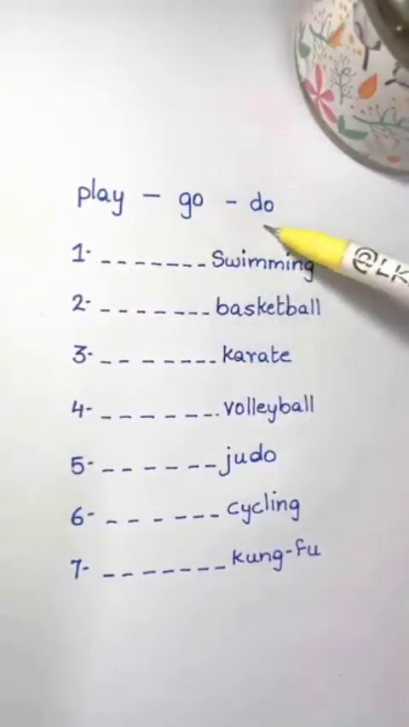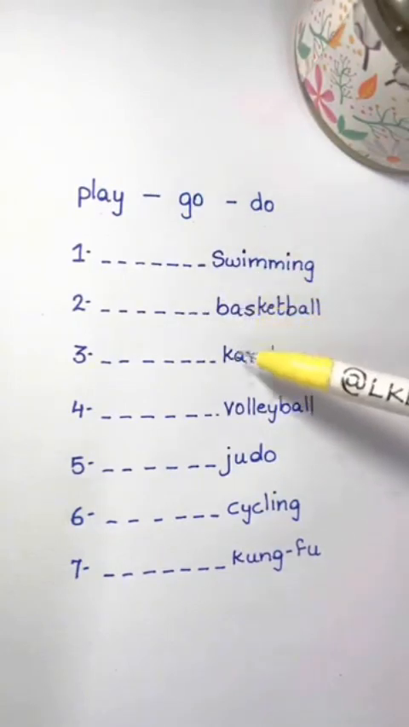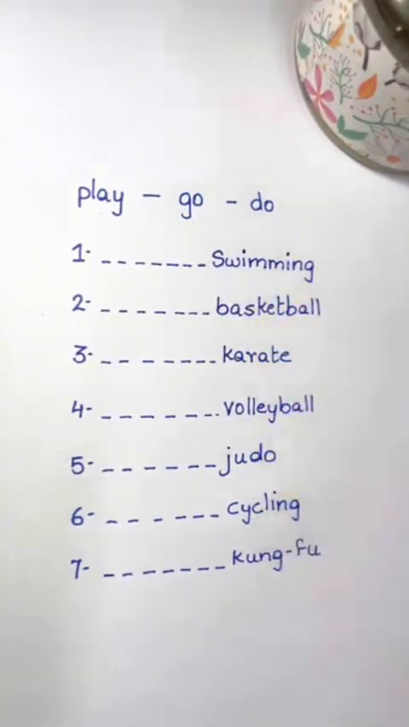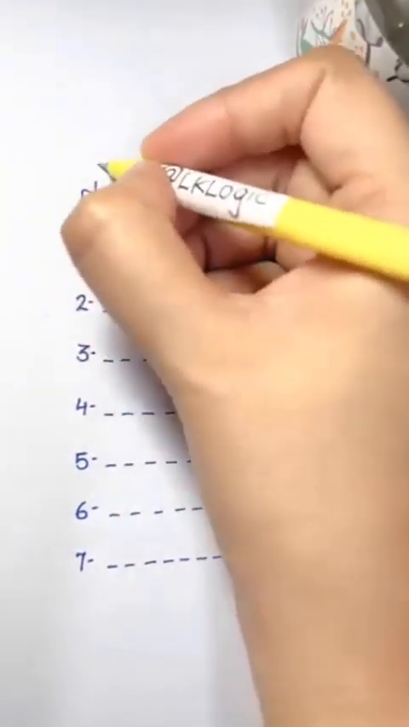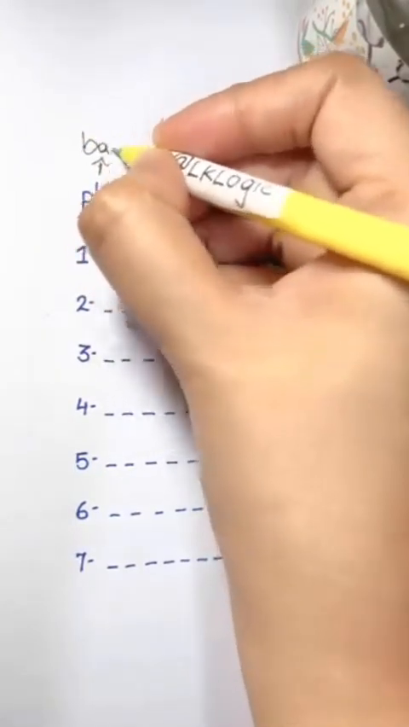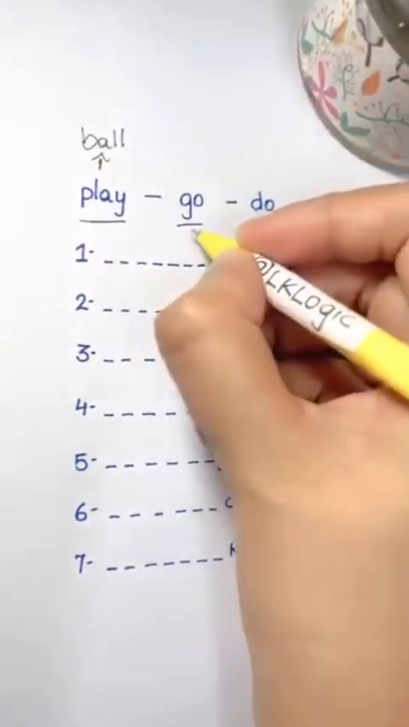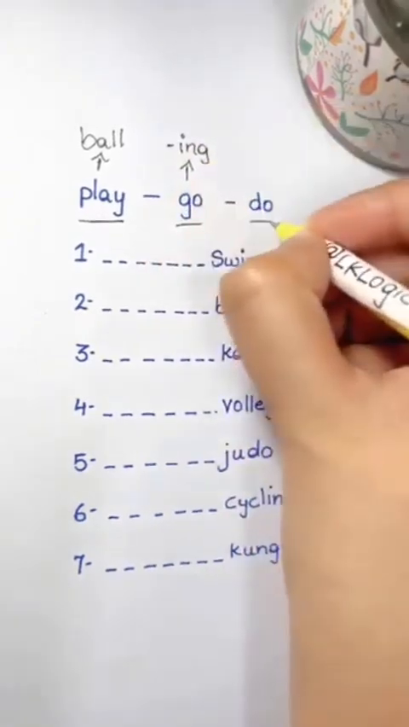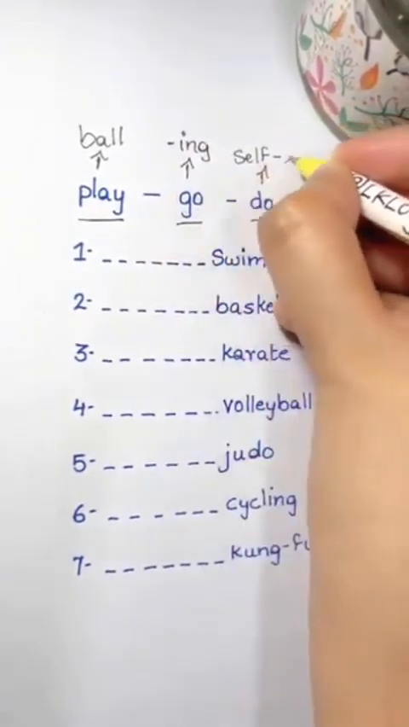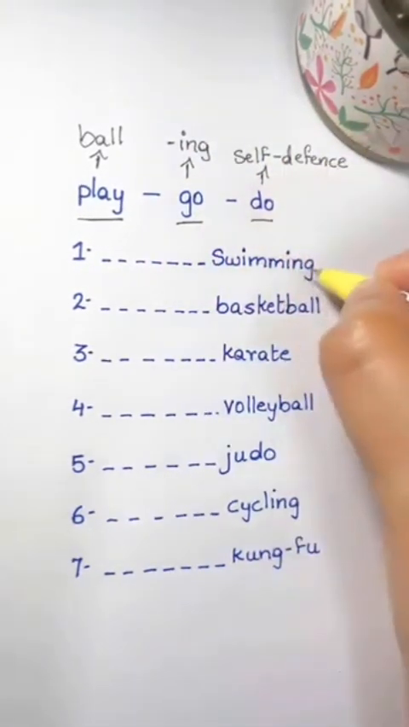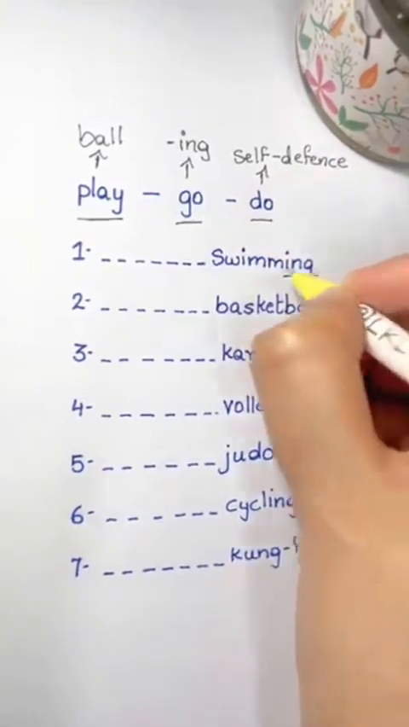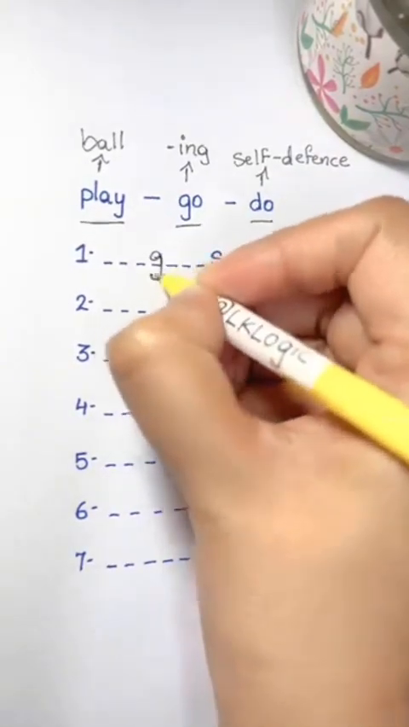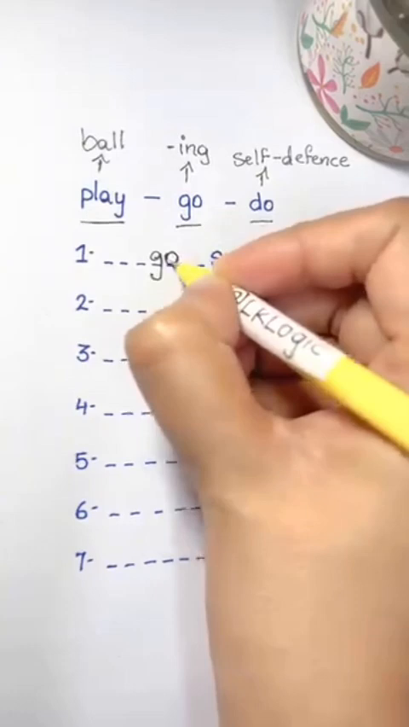Play, go, do. We need to use these 3 words with these sports and activities. We use play, guys, with sports that have a ball, and we use go with activities that end in ing, and do with self-defense sports like fighting, okay? Swimming, here it has ing at the end. So we use go here. Go swimming. Not play swimming or do swimming.